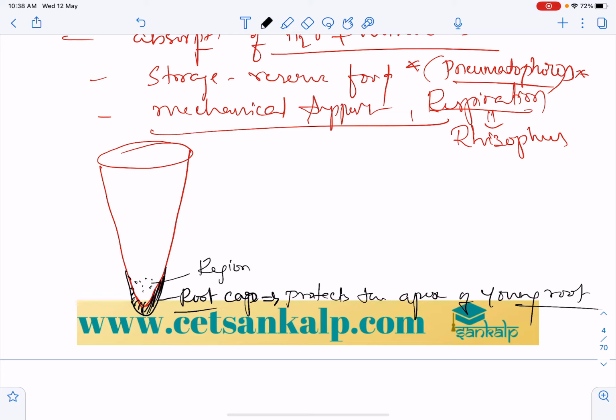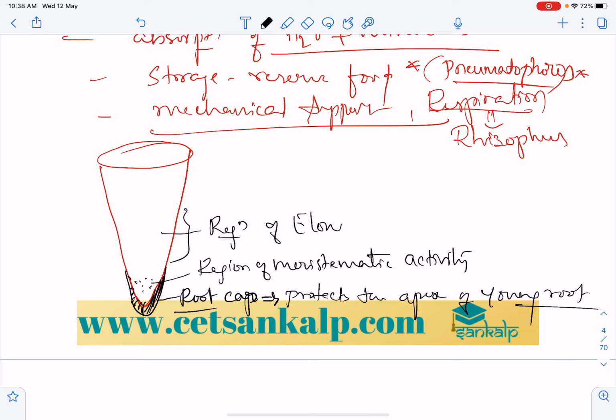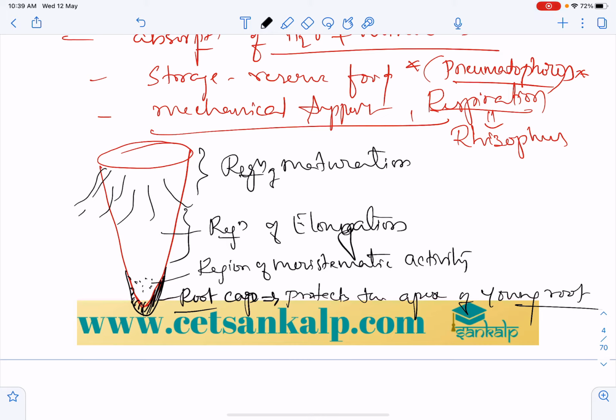Next, this is the region of meristematic activity, and this is the region of elongation. Above that there is the region of maturation. The region of maturation can be identified easily, where the root hairs will be present. Up to the maturation, the root hairs will be developed.